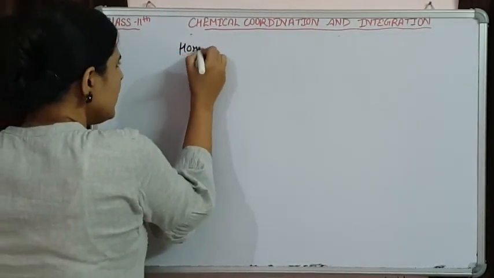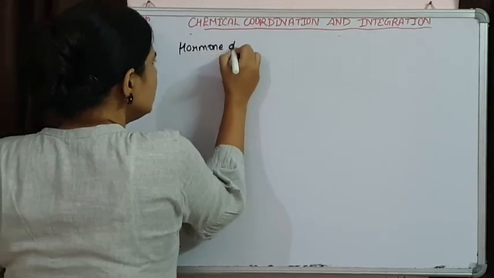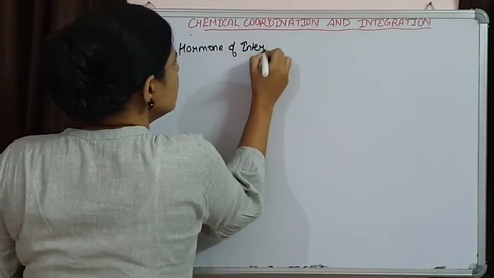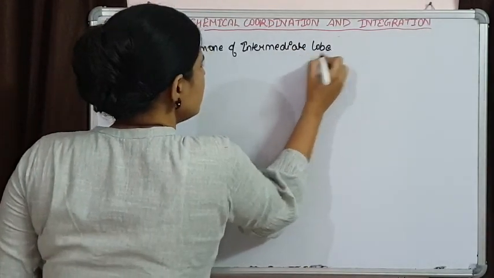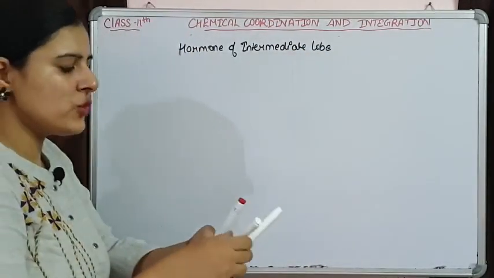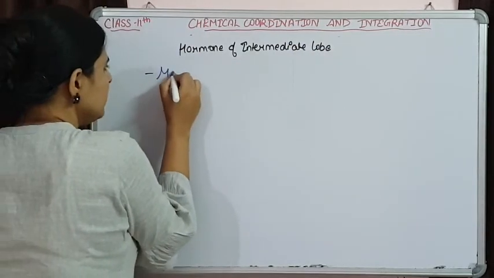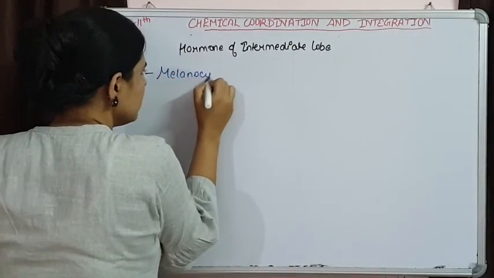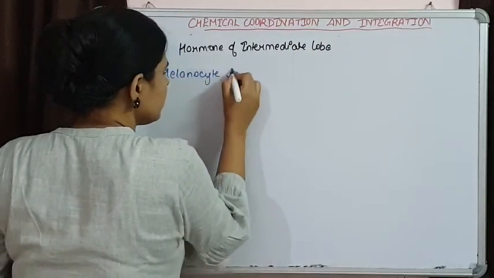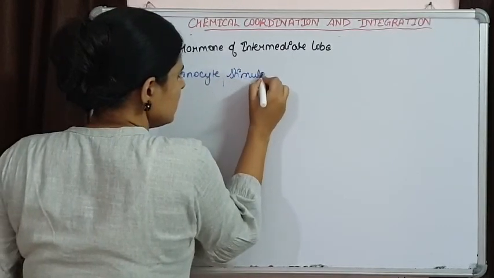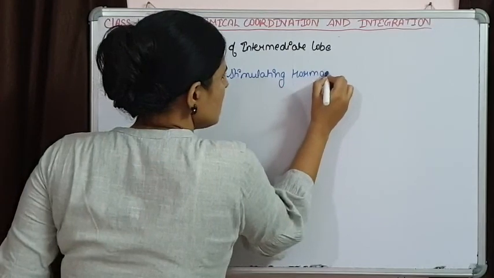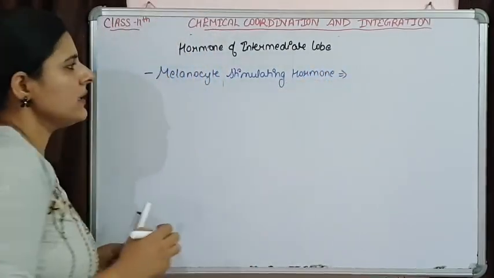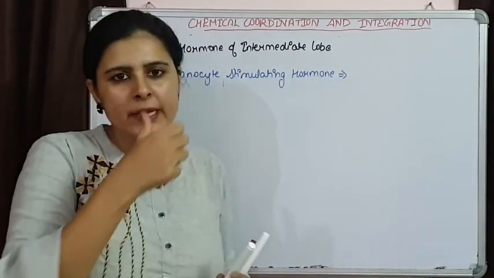Next comes the intermediate lobe of pituitary gland. The hormone of the intermediate lobe is melanocyte stimulating hormone. This is the only hormone that is released by the intermediate lobe.